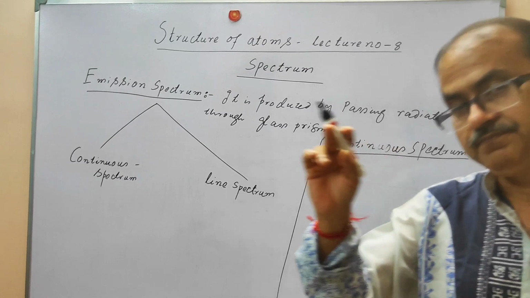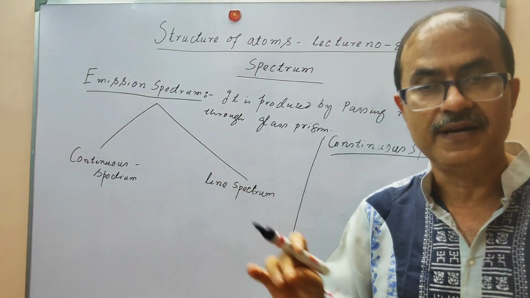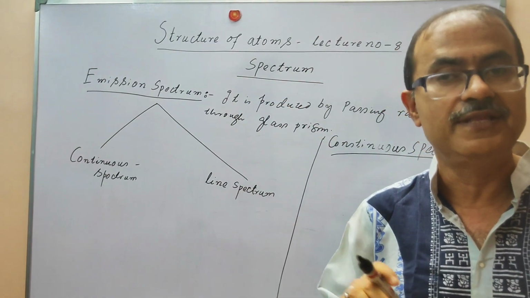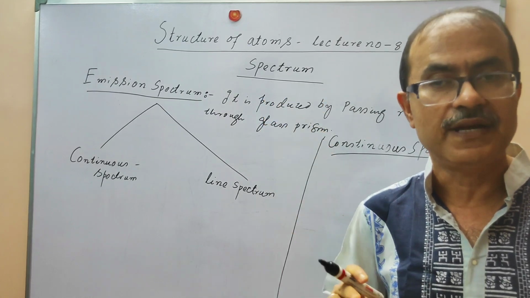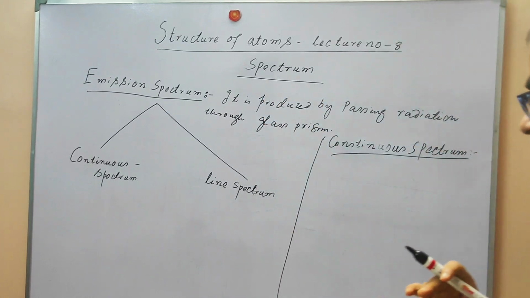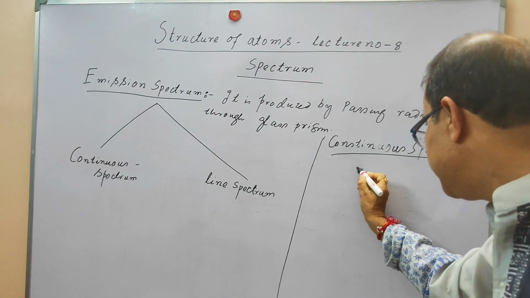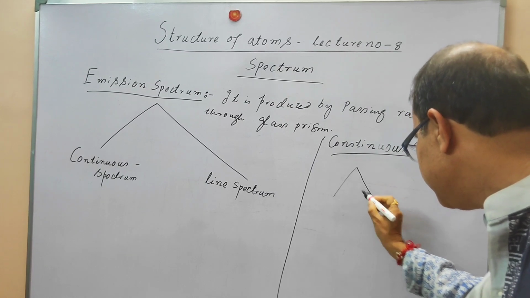One example of a continuous emission spectrum is the rainbow that we can see in the sky after the rainy season. Then you will see the color bands there. So the continuous spectrum we can